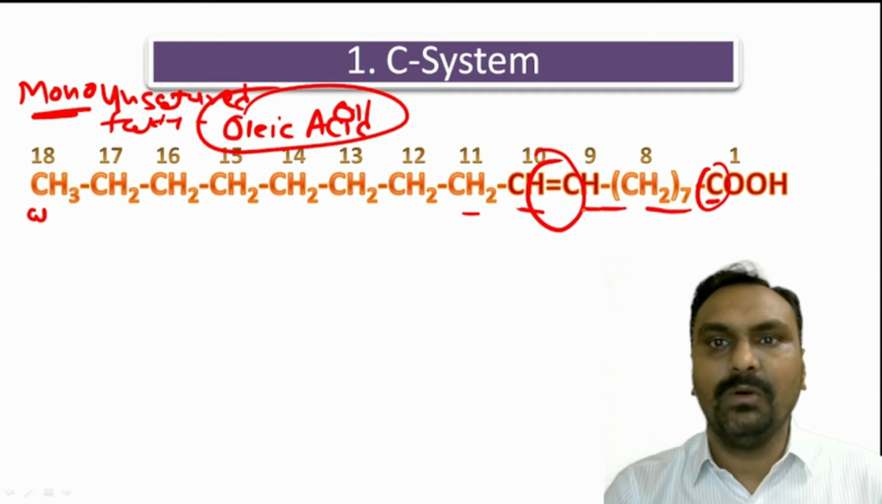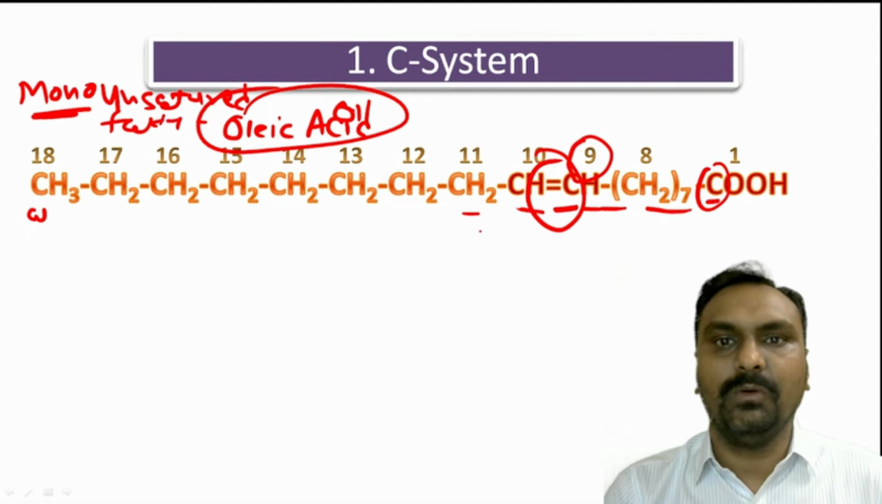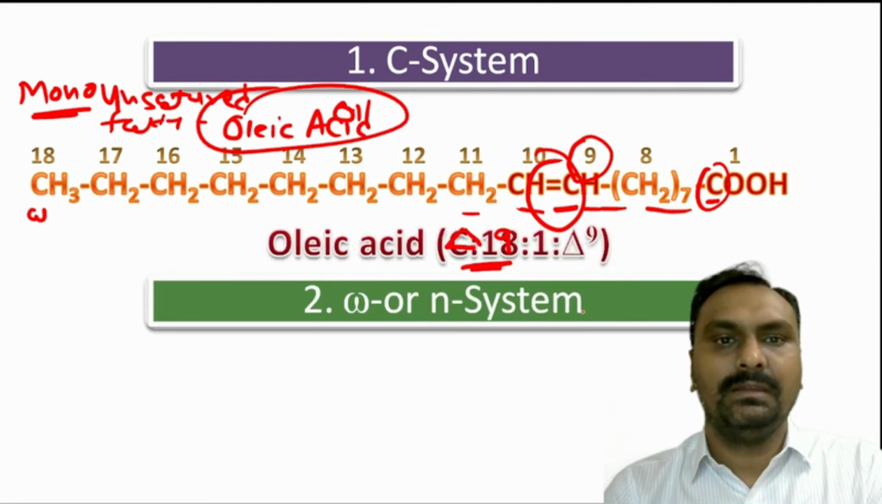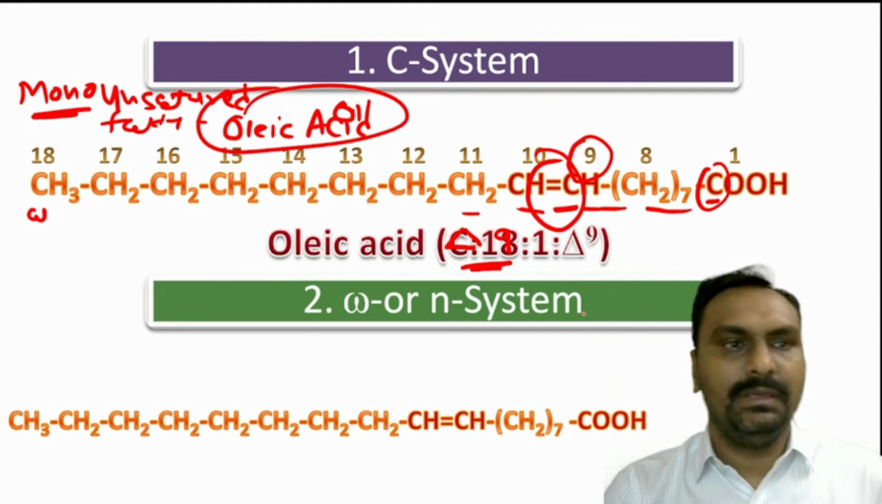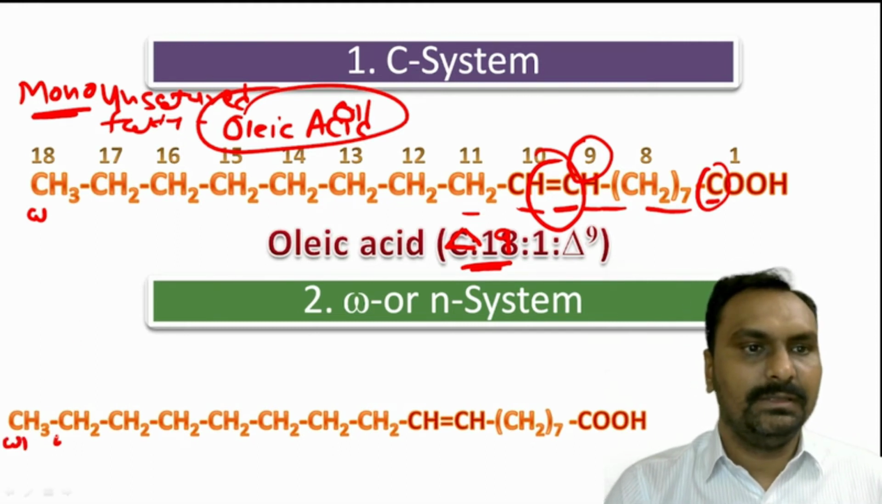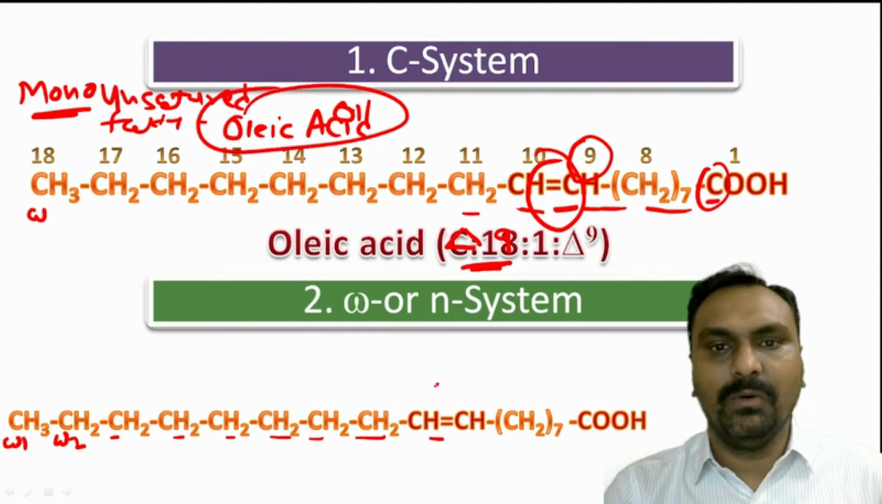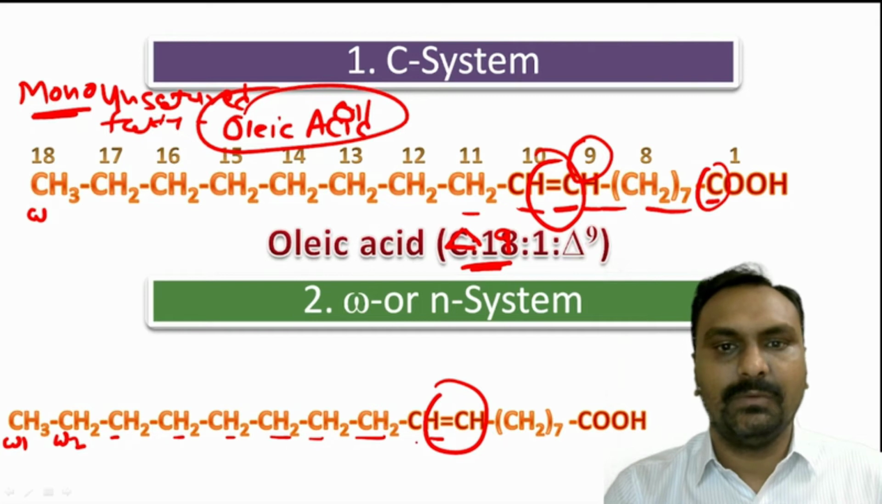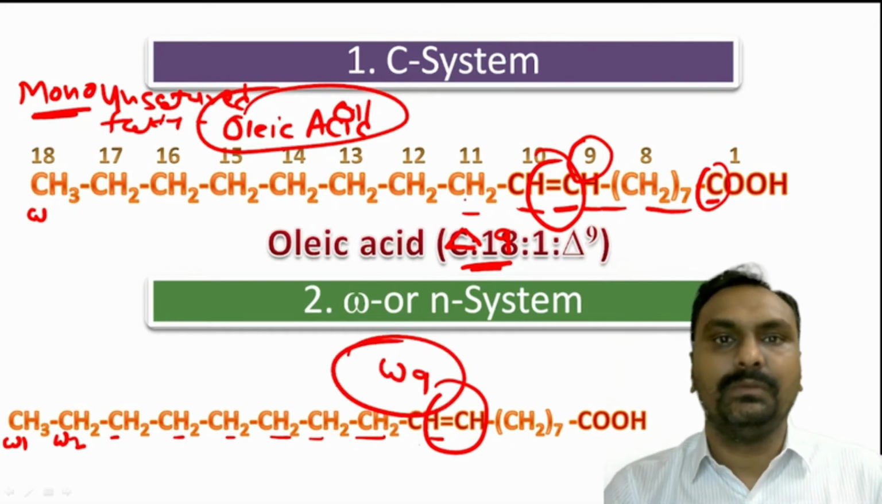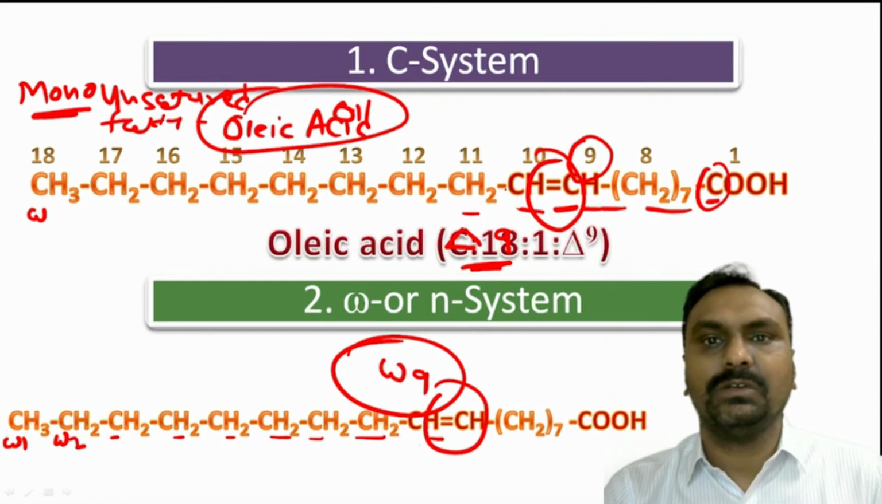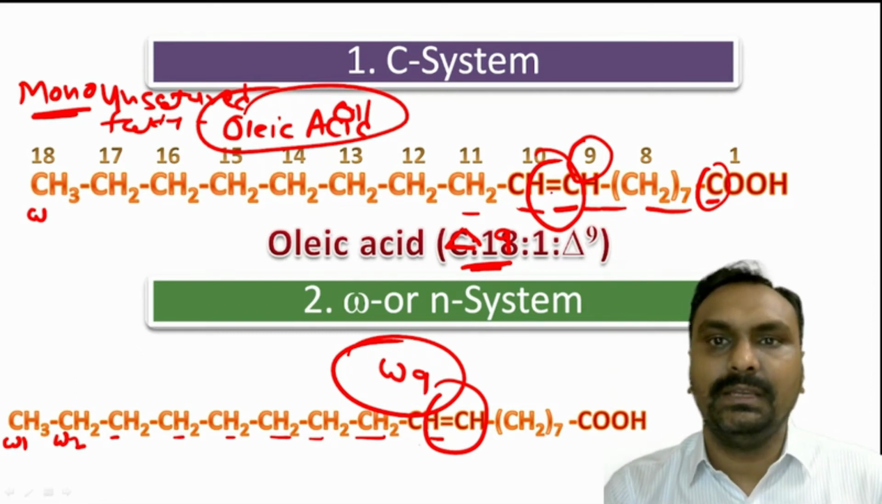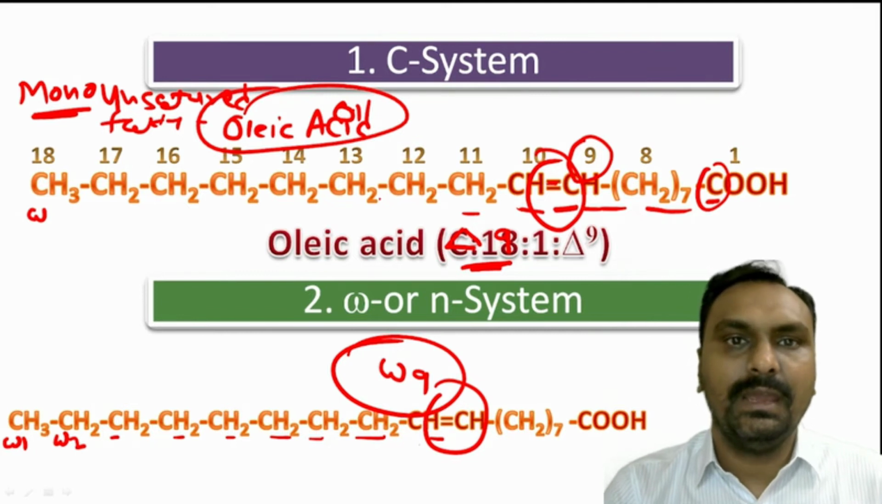So you can see the double bond is starting after the 9th carbon, so it is called delta 9, okay. While in the omega system, this carbon is called omega 1, this is omega 2, then omega 3, 4, 5, 6, 7, 8, 9. So the double bond from the omega side starts at omega 9, that's why it is called omega 9.